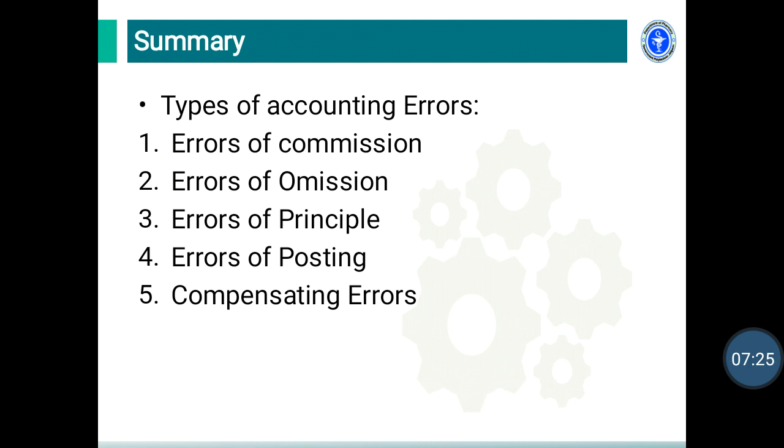Summary of this session. In this session we learned about different accounting errors which are not reflected in a trial balance, such as error of commission, error of omission, error of principle, error of posting and compensating error.